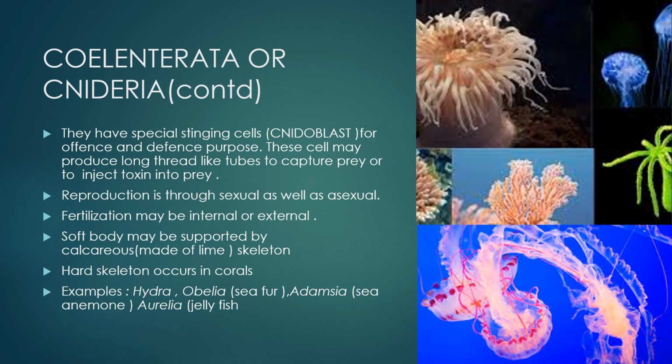Coelenterata or Cnidaria. They have special stinging cells called cnidoblasts. They help in offense and defense purpose. These cells may produce long thread-like tubes to capture prey or to inject toxin into prey. Reproduction takes place through sexual as well as asexual in this phylum. Fertilization may be internal or external.